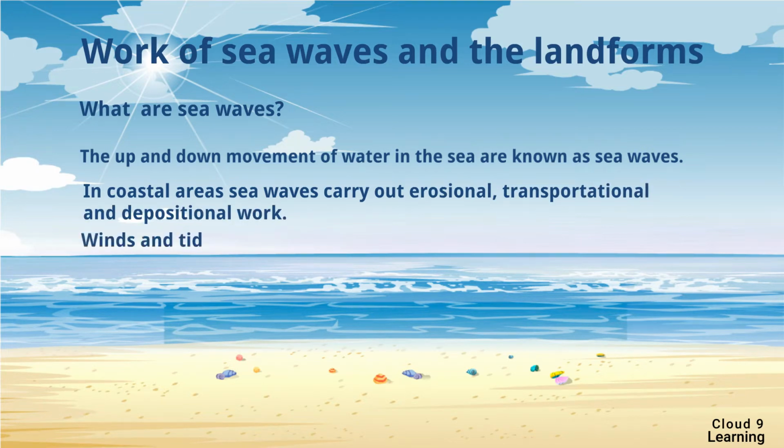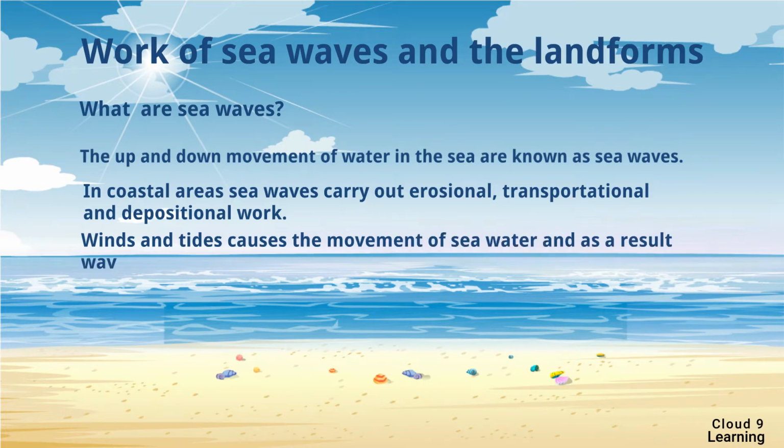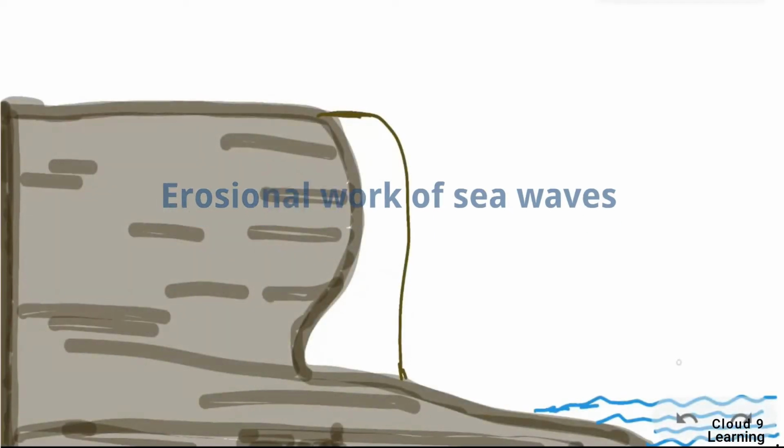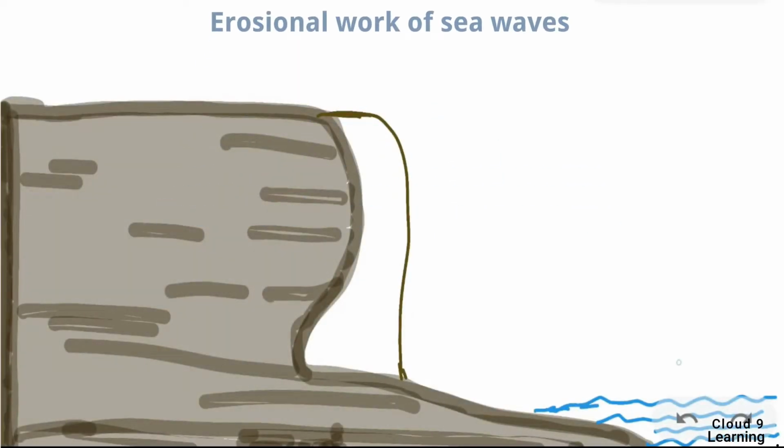Wind and tides cause the movement of seawater, and as a result, waves come to the coast. Because of the continuous hitting of the sea waves, the rocks become weak and erosion of rocks occurs. The erosional work of sea waves is a continuous battle between the sea waves and the rock surface.